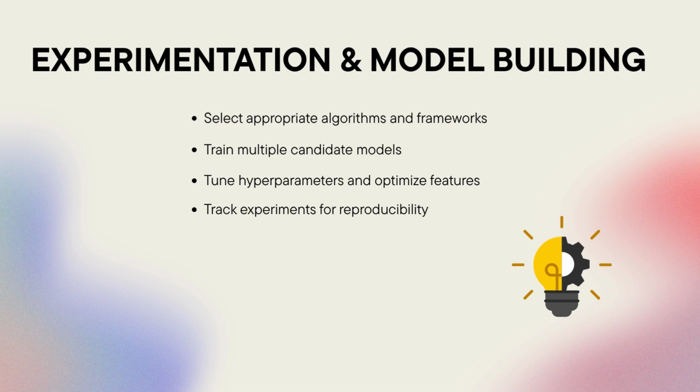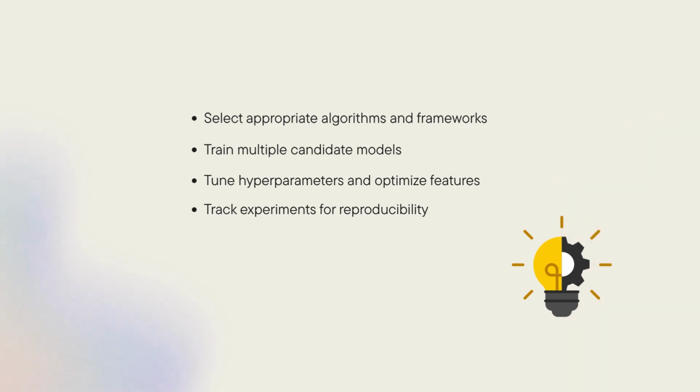They're systematic comparisons designed to reveal trade-offs in accuracy, efficiency, and complexity. Tracking is crucial. Without a structured process, results can't be reproduced and promising insights may be lost. This stage reflects the scientific roots of AI: testing, refining, and iterating to discover what truly works.